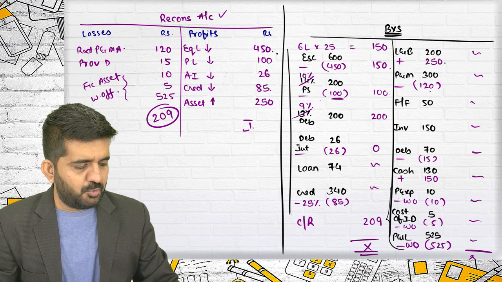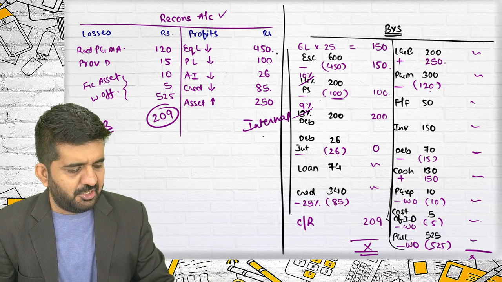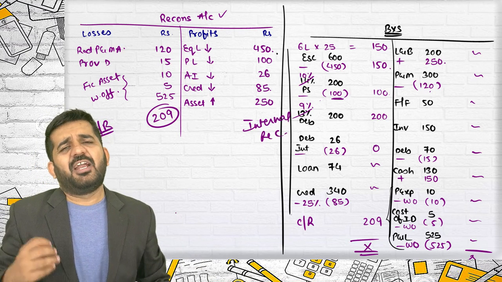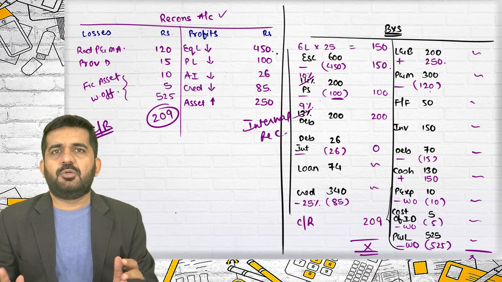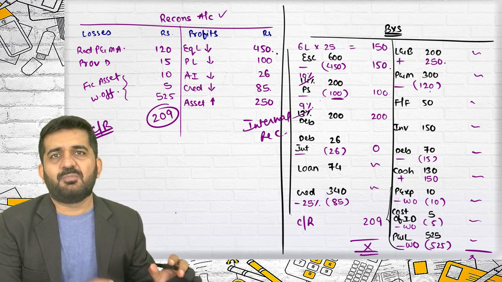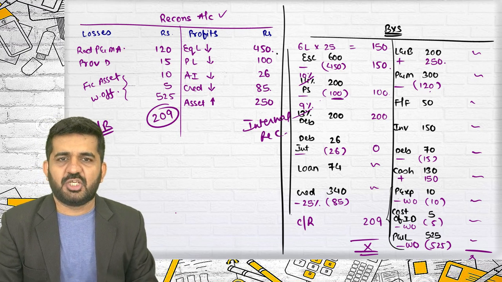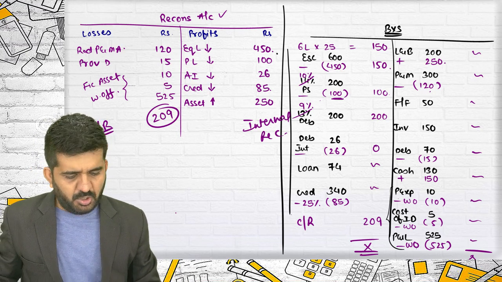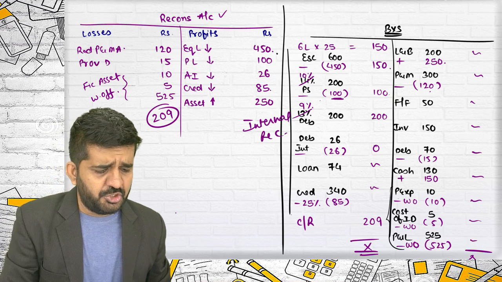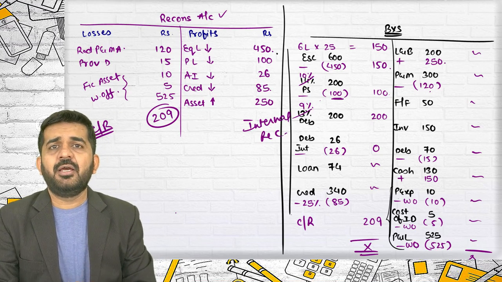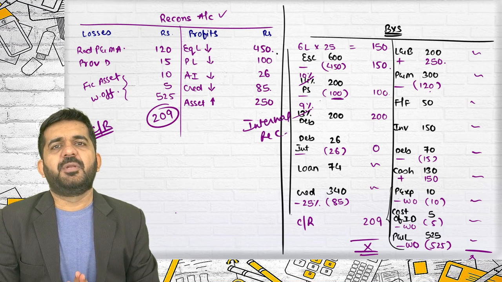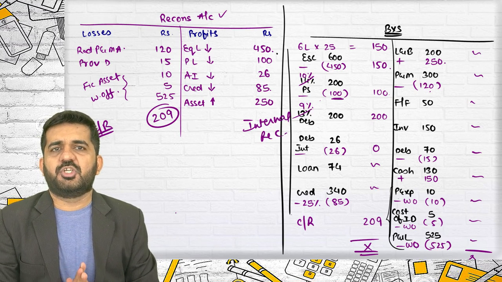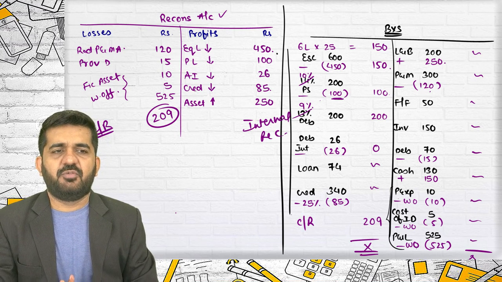This is a question of internal reconstruction. If at all sometimes just to make a paper difficult it is asked, you should be ready to attend some question of accountancy in financial management. This was the last question for merger and acquisition. What we'll be doing in next lecture is we'll be having a brief overview of merger and acquisition, and then we'll be starting with the next chapter.